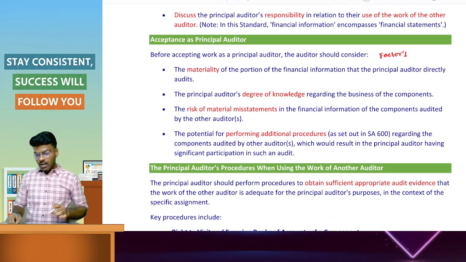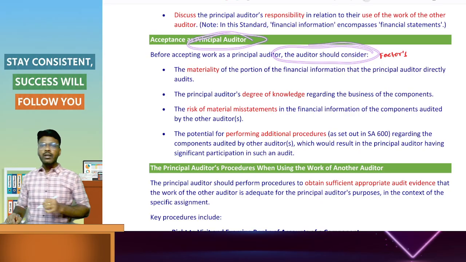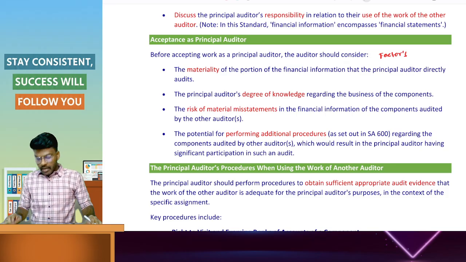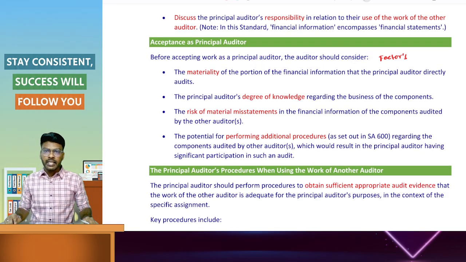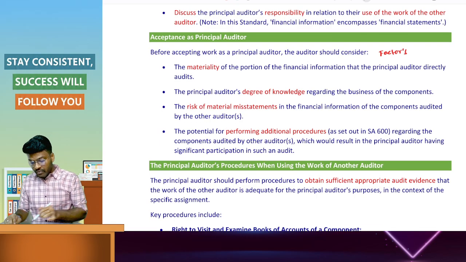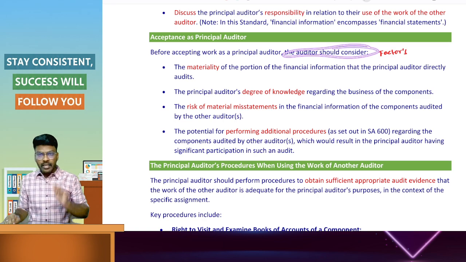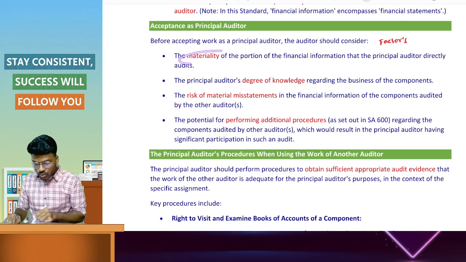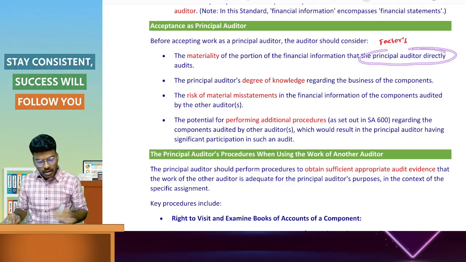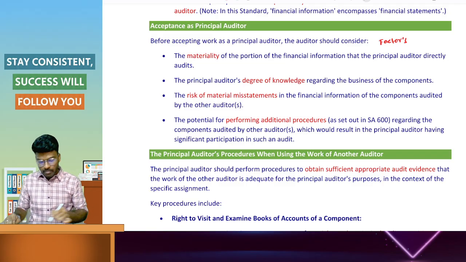What are the factors to be considered by the principal auditor while accepting the engagement? While accepting the engagement, the principal auditor should consider the following four factors. First, the materiality of the portion of financial information that the principal auditor directly audits, that is, the entity's standalone financial statements.